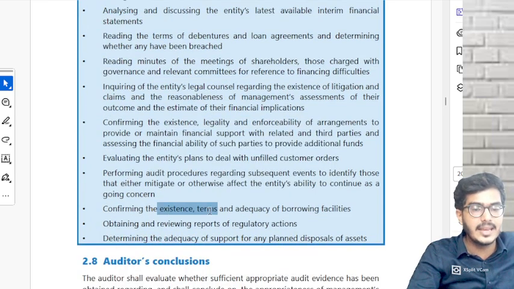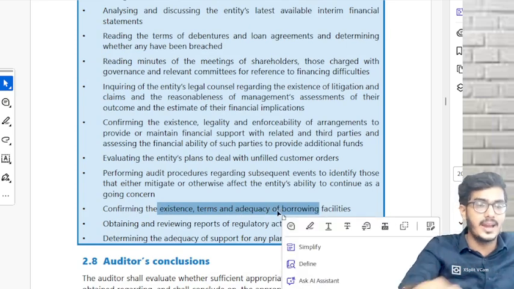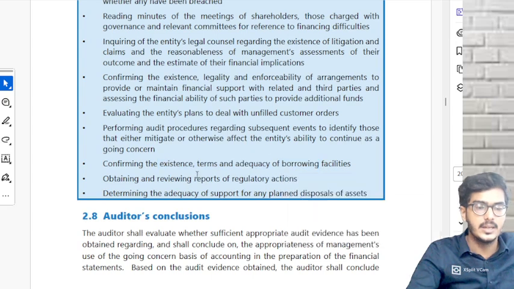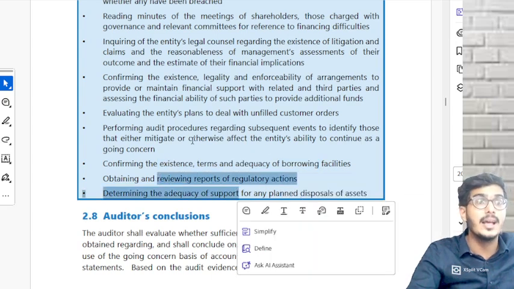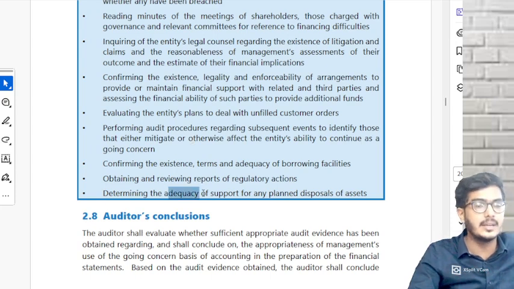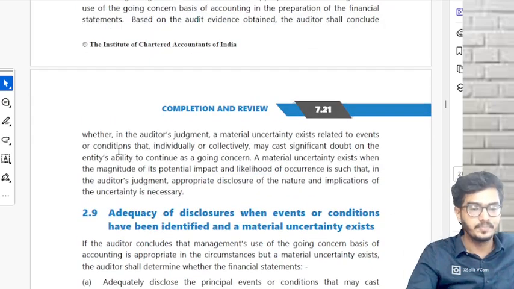Confirm the existing terms and adequacy of borrowing facilities, whether the company is able to get borrowings or not. If the banks have told them no, then there is a problem regarding going concern. Then obtain and review reports on regulatory actions, whether they are following all the laws and regulations applicable or not, and determine the adequacy of support of any planned disposal of assets. If the company is planning to dispose of its assets, that means they don't have any money.